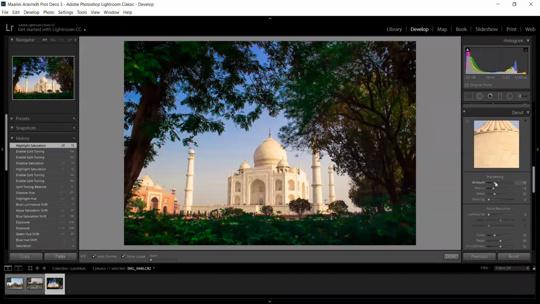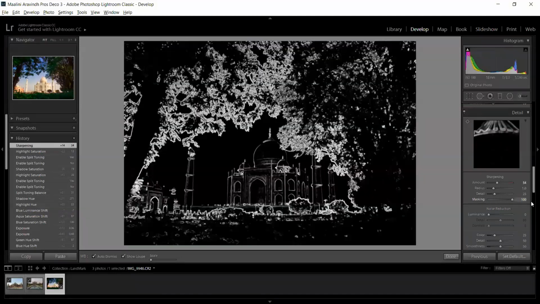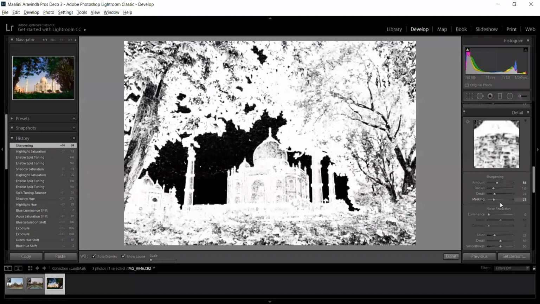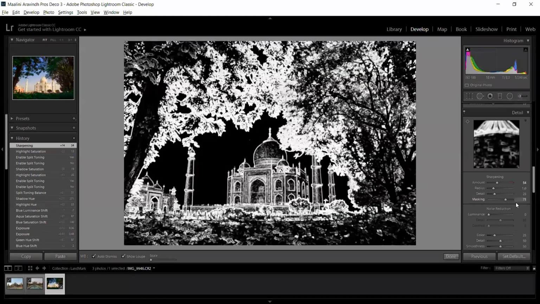The next thing is sharpening. You can sharpen the image according to your needs. And it also has layer masking. If you click on Alt while moving the mask, it will show a tab in a black and white way. So if you move the masking towards the right, the white portion will be the